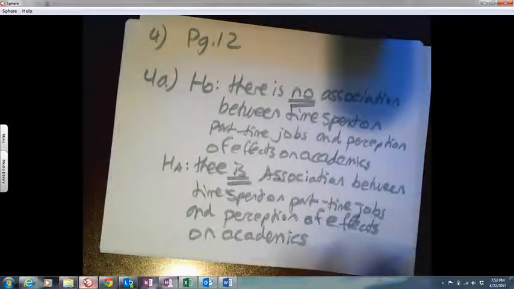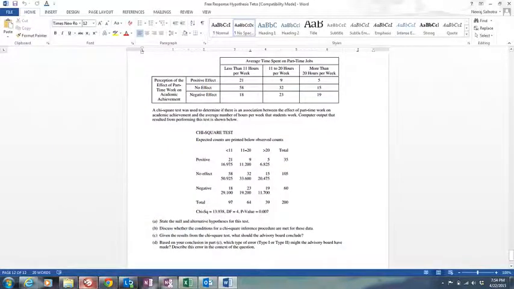Now let's go to B. Part B says: discuss whether the conditions for chi-squared are met. Conditions: random sample, stated in the problem.